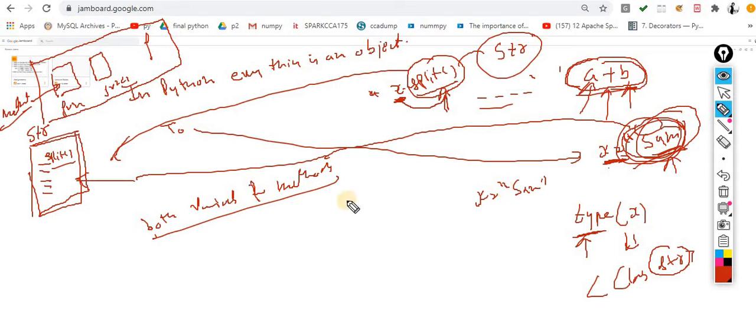For example, this one is the Sony TV class, the Japanese technology. Japan provides you the blueprint, the way you can make a model for the Japanese TV. This is developed in Japan, and they give you the blueprint, and you are making the objects.